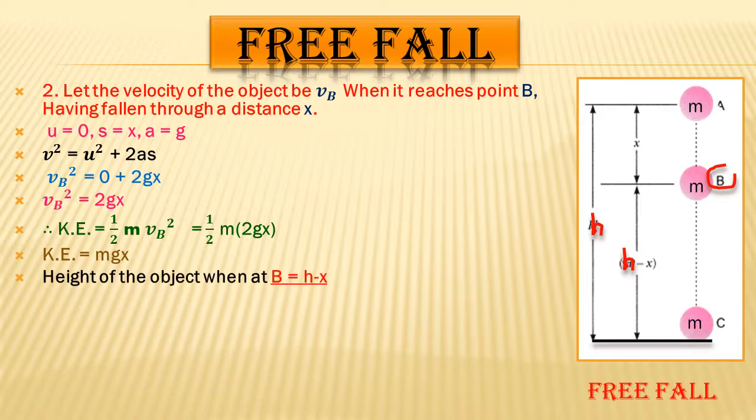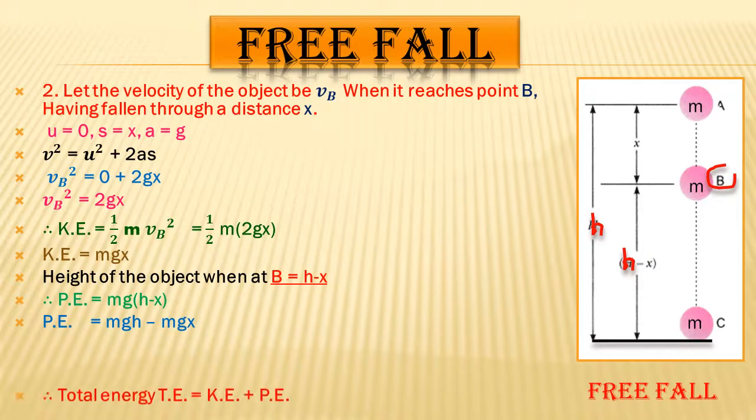And the height of the object when at B is h minus x. So potential energy will be mgh, right? So mg, the value of height will be h minus x, because height minus x. After putting all the values, we will get potential energy is equal to mgh minus mgx. So students, here we just did the multiplication of mg with the bracket h minus x.